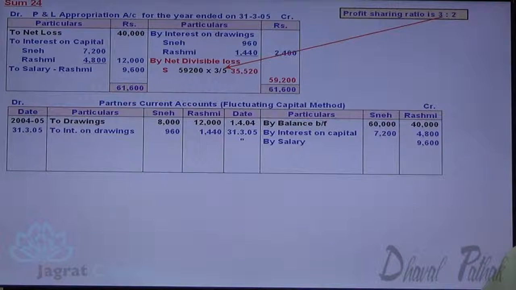So, share of SNE, 59,200 into 3/5, that amounts to 35,520. Share of Rashmi, 59,200 into 2/5, that amounts to 23,680.